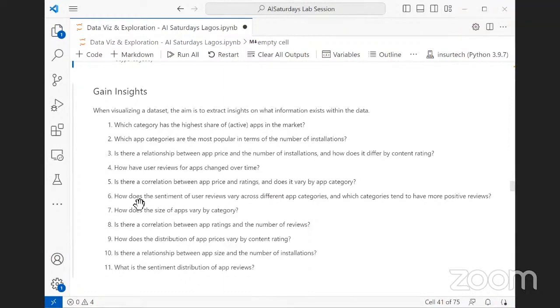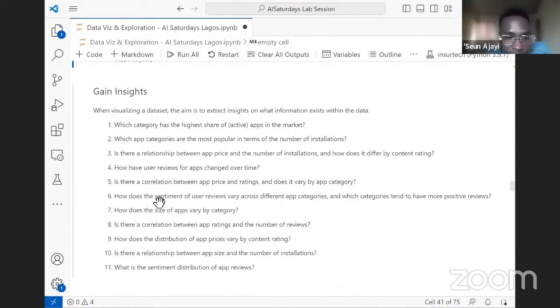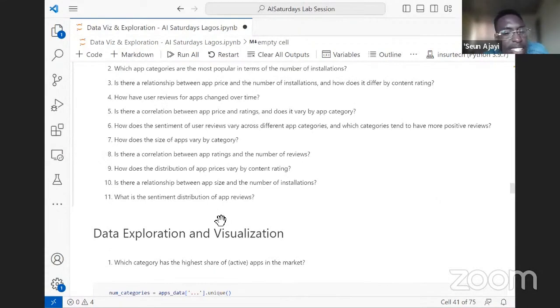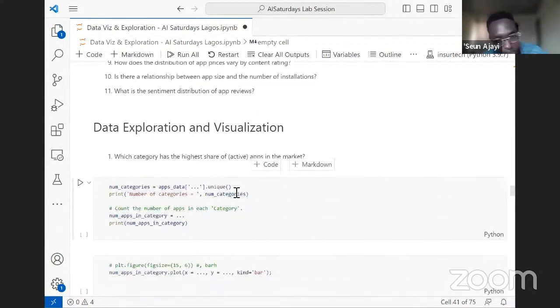Also, we have another data set which has sentiments of user reviews. So we'll be matching that data set, and we'll also try to gain insights from it. So that being said, let's get started into the order of the day.